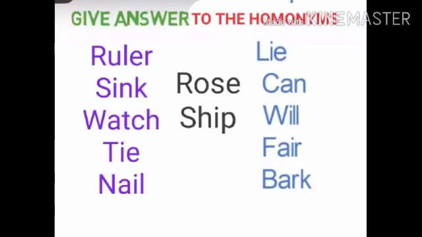I hope that you have understood the word homonyms, and therefore I would like you, dear students, to kindly give answer to the following homonyms. They are ruler, sink, watch, tie, nail, rose, ship, lie, can, will, fair and bark. Do practice it sincerely. In the next video, we will see the types of homonyms.